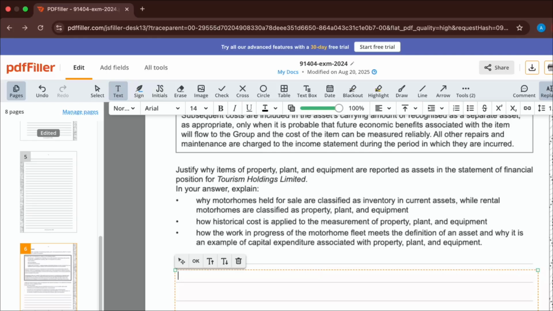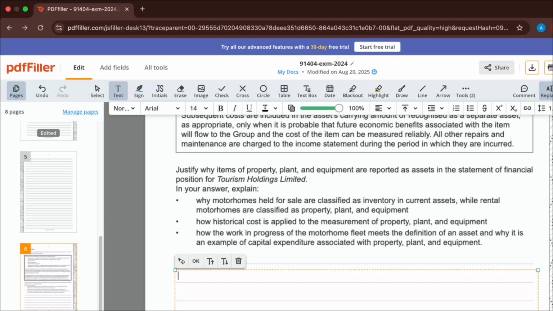So the first one of those is control. The entity, which in this case is THL, has to have control over the resource, which just means it can decide how it's used, restricting others from using it, stuff like that. There needs to be a past transaction or a past event. So the resource has to have come from a past transaction or event, right?